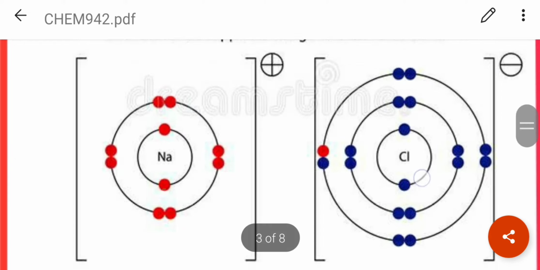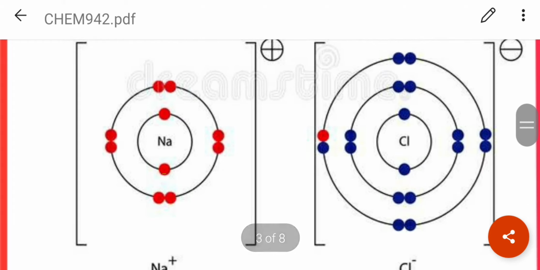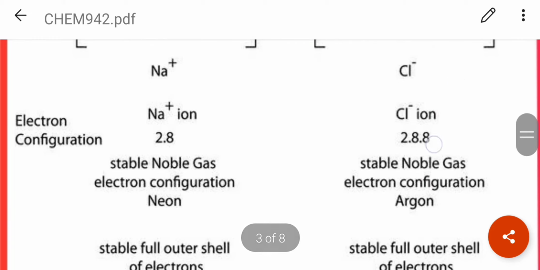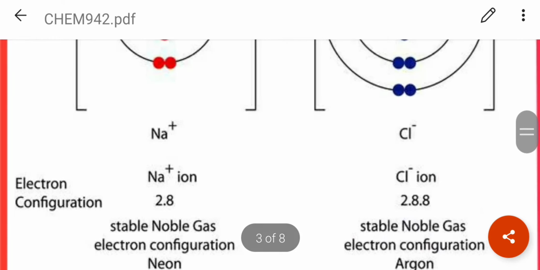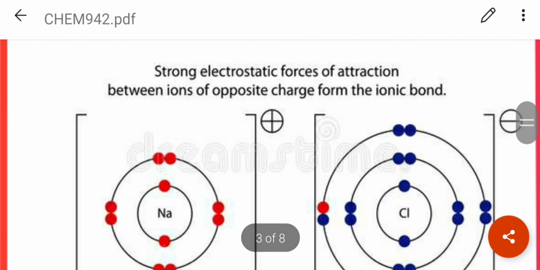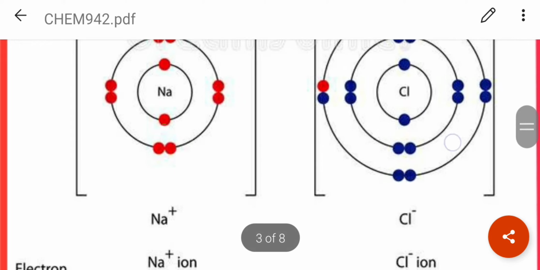And this is the chloride ion, negatively charged, because it has gained one electron in order to be stable. Now both of them are stable and they are attracted together by a strong electrostatic force of attraction, which is actually the attraction between ions of opposite charges, to form the ionic bond.